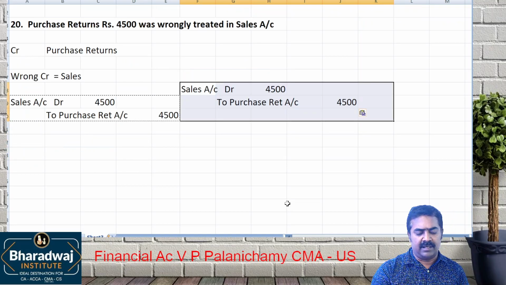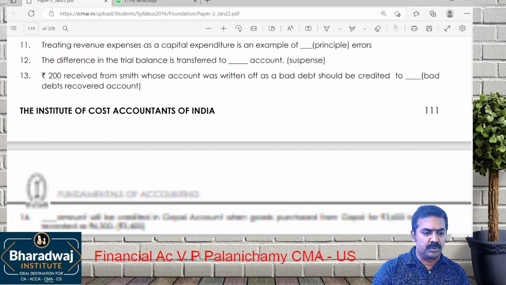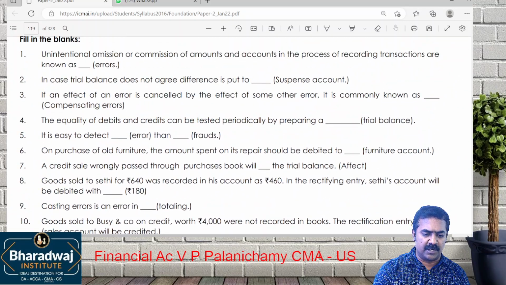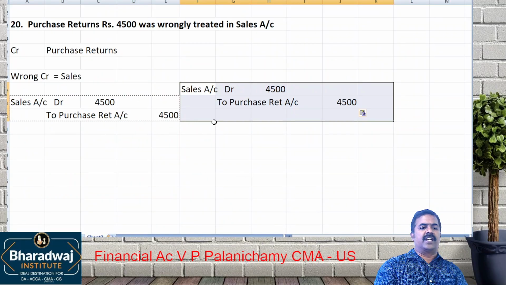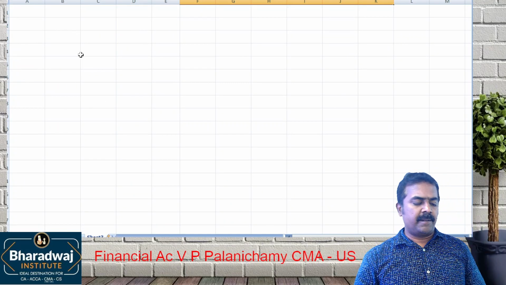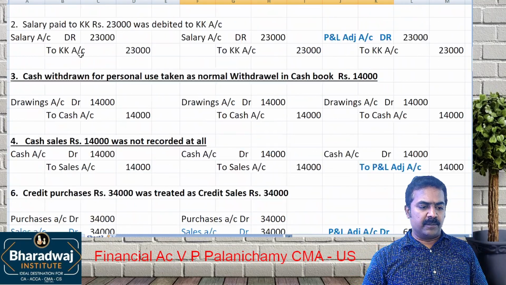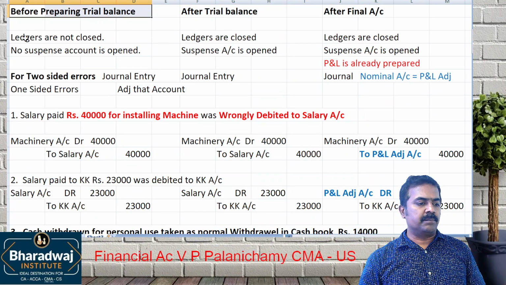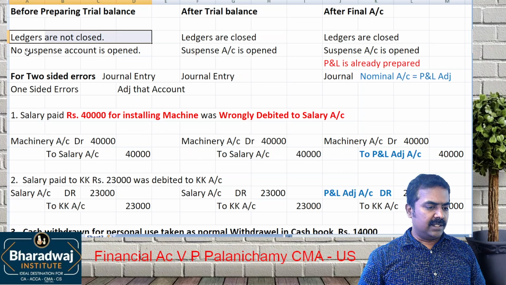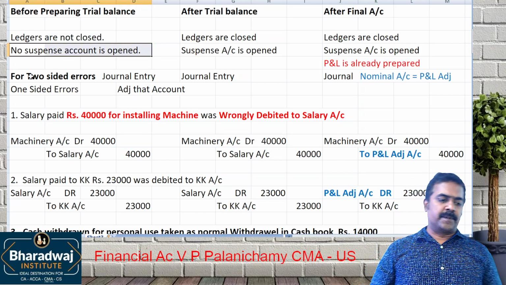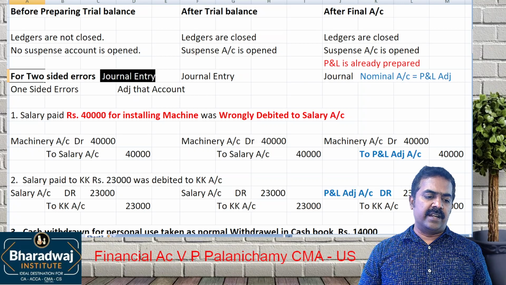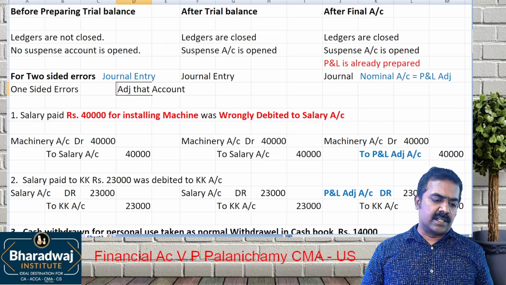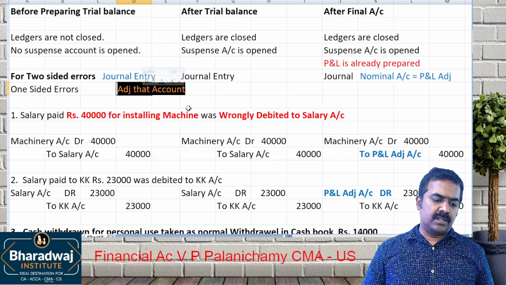So what I request is, please go through the fill in the blanks and true or false questions at home. And for rectification of errors, keep these main points in mind. If the errors are rectified before preparing a trial balance, ledgers are not closed, so don't use suspense account. For two-sided errors, pass a journal entry. And for one-sided errors, just adjust that account.